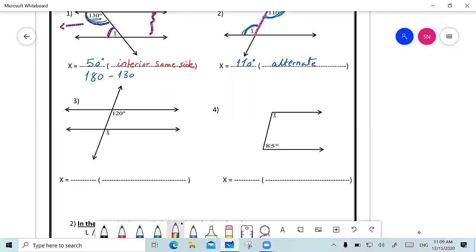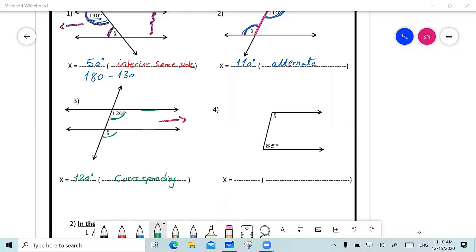Now again, we said that to be able to find the angle, first of all, look at the side. Are they on the same side or on different sides? Both angles are on the same side of the transversal. One of them is interior, meaning that it is between the two parallel lines, and the other one is exterior. When I have one interior and one exterior, then I am talking about corresponding angles, and corresponding angles are equal. So x is going to equal 120 degrees. Let's go now to question number 4.